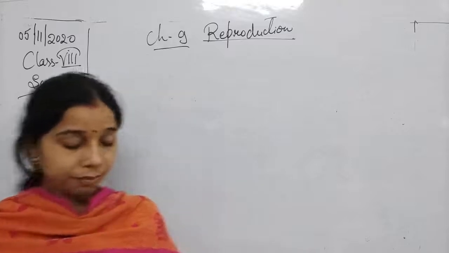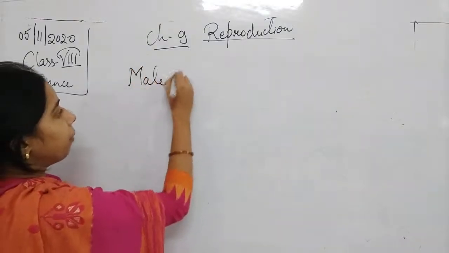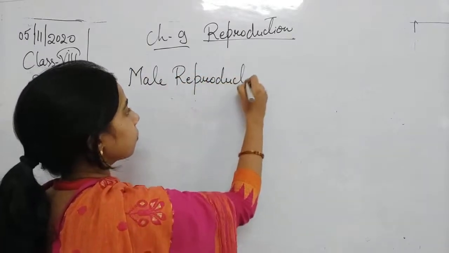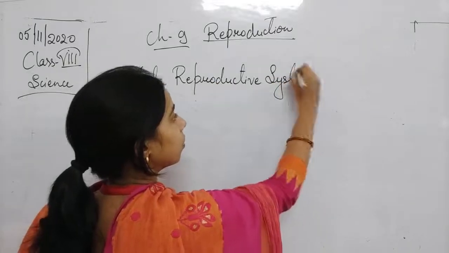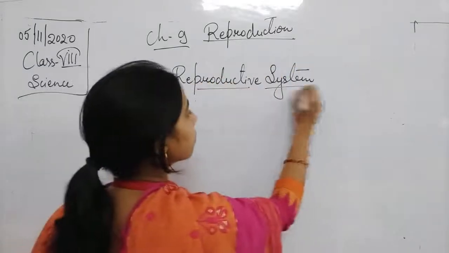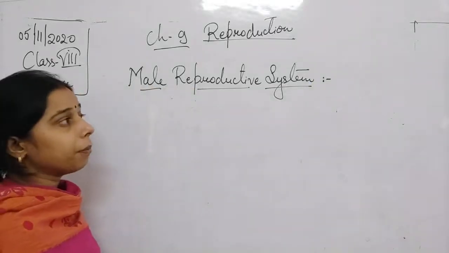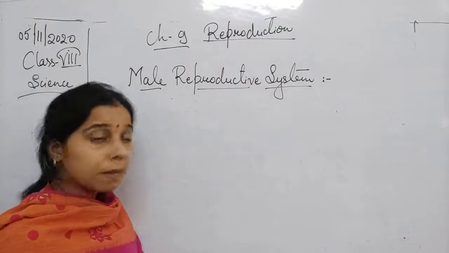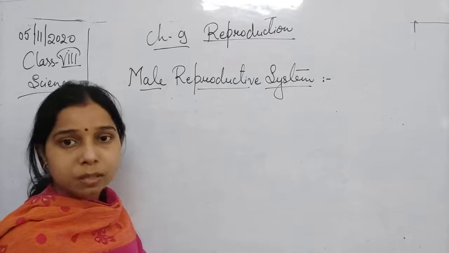So for that, students, we have started with the male reproductive system. What is the male reproductive system, students? It is the reproductive system which helps in the formation of the male sex cells. It helps in producing the male gametes, or the sperms.